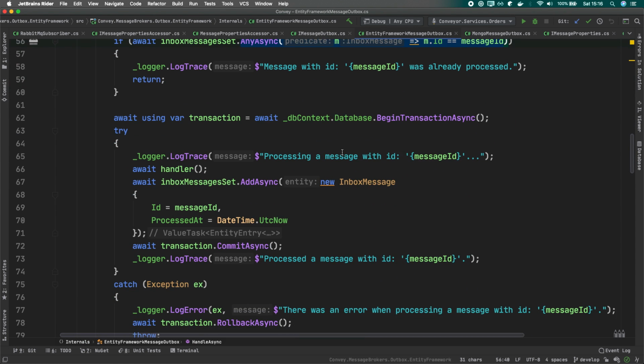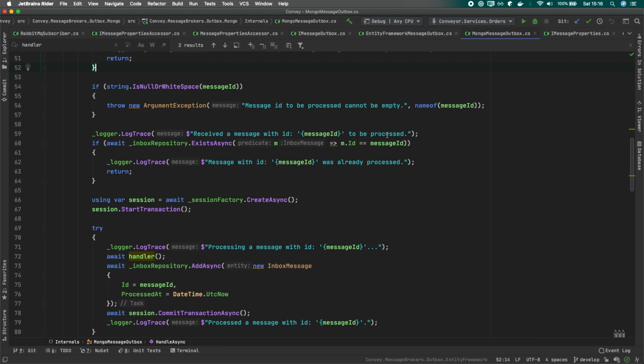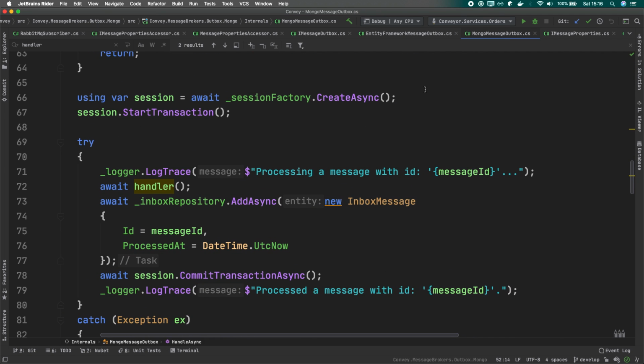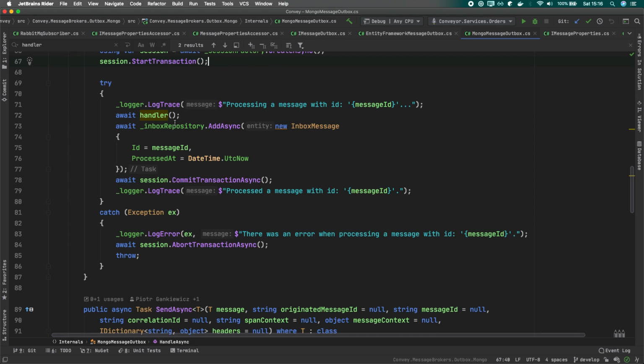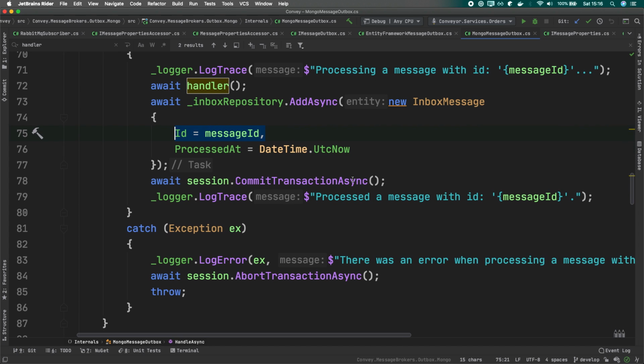And then the important thing is that here we are starting the transaction. Whether it's in the framework, or whether it's this Mongo stuff, we want to create a transaction here. We're starting the transaction, and then we are calling our handler, for example the add resource handler. Then we are saving into this inbox collection our new message. Here the important part is the message ID, for example, timestamp, but the message ID is the only part that you should actually care for.